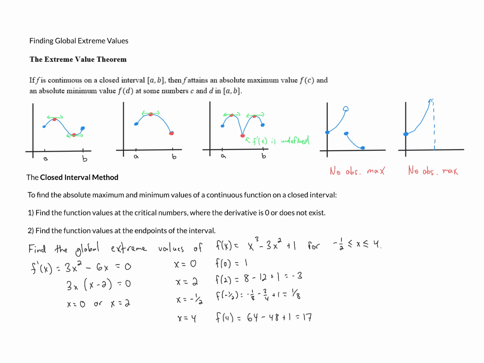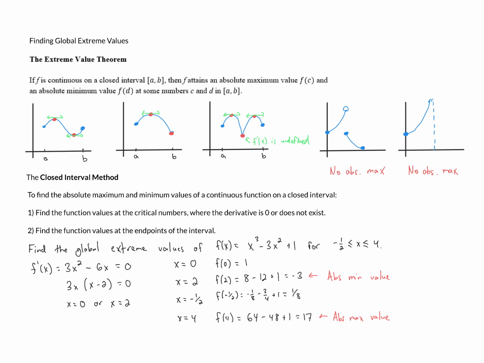And so if we look at these, the largest of these values is 17. So this is our absolute maximum value. And the smallest of these is negative 3. So this is going to be our absolute minimum value.